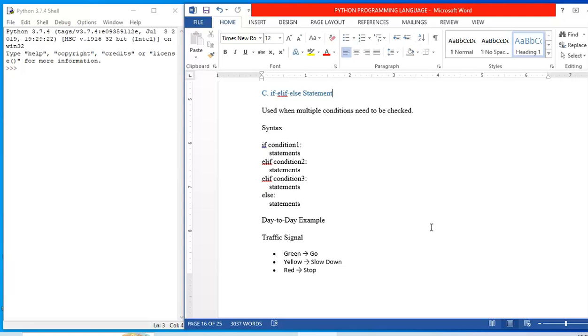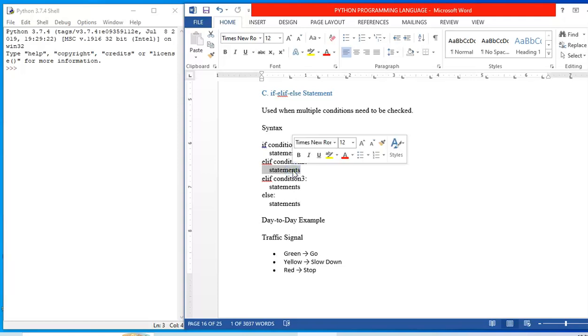Say for example, the syntax is if condition 1. If this condition 1 is true, the statement gets executed over here. But what if condition 1 is false? Then it goes to the else part. But in else again there is an if condition, so we call it elif. So elif condition 2, if this is true, then the statement gets executed.